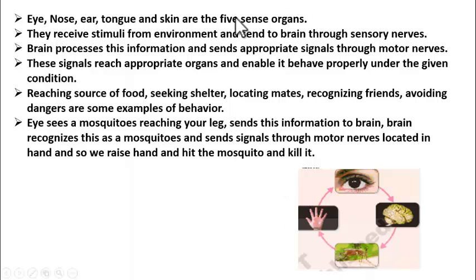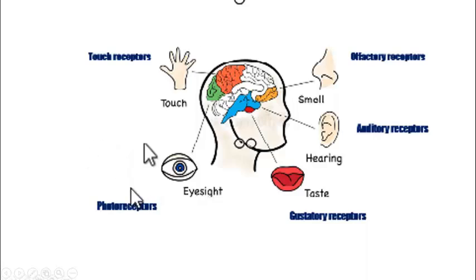Now let us see what special structures are there in these 5 sense organs to receive the stimulus from the environment. So here you can see that eye has photoreceptors and tongue has gustatory receptors. Gustatory means taste. And ears have auditory receptors. Nose has olfactory receptors and skin has touch receptors. What are these receptors? Receptors are nothing but groups of cells that are able to receive the stimulus.